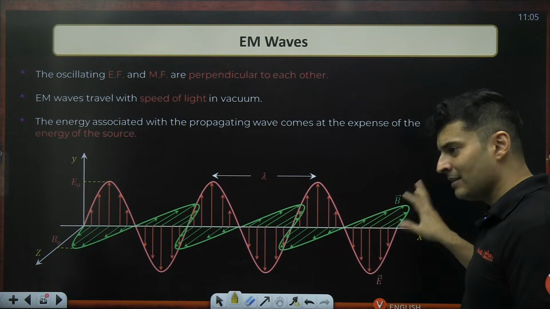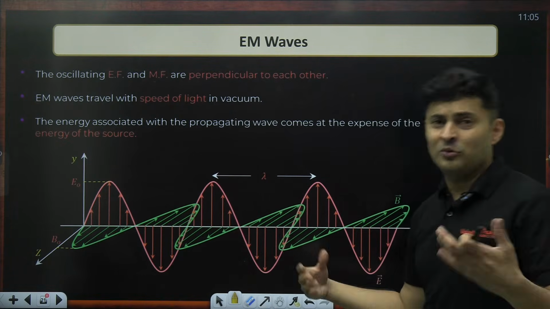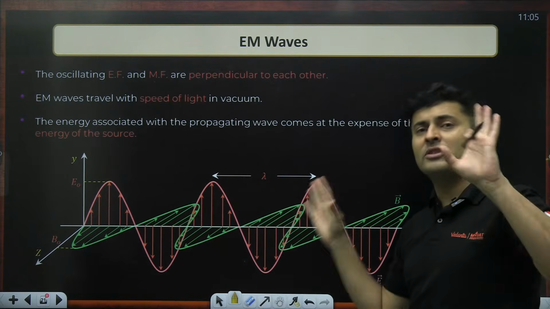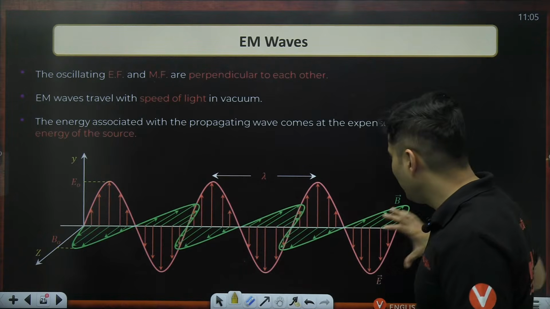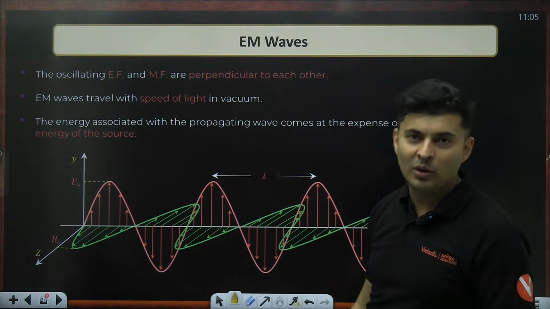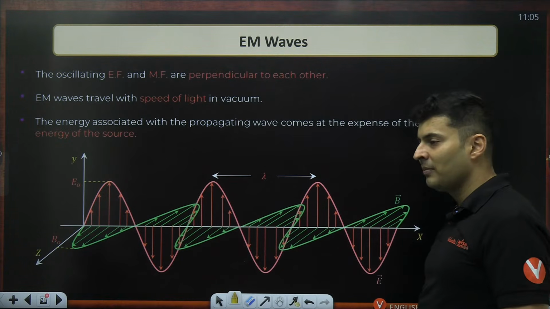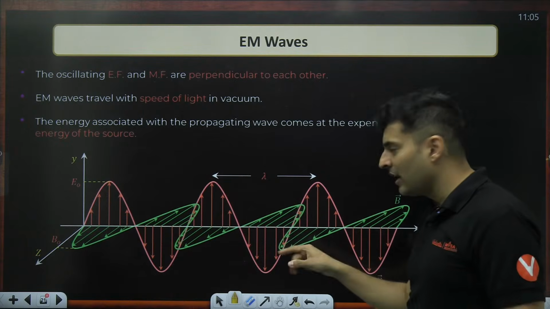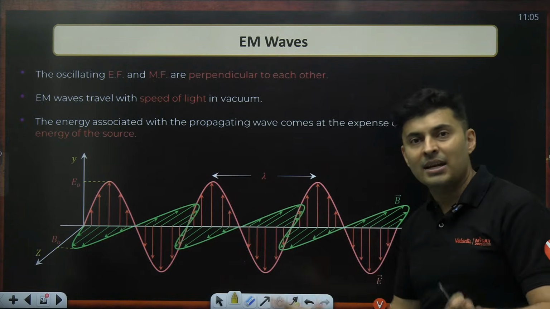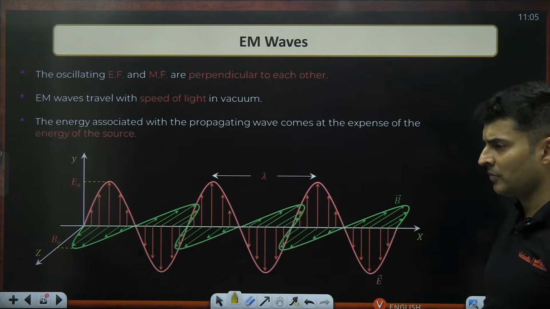Electricity is creating magnetism, magnetism is creating electricity. Their wavelengths have to be same. Frequency has to be same. Speed also has to be same. How is it possible that electric field is moving faster? Magnetic field is like, oh, wait, man, I'll come, I'll follow you, you go. No, it will not happen like that. Even their wavelengths have to be the same, because in one time period, your electric field has changed, magnetic field also should complete one complete period in that same duration.